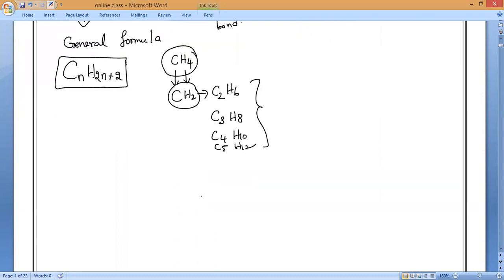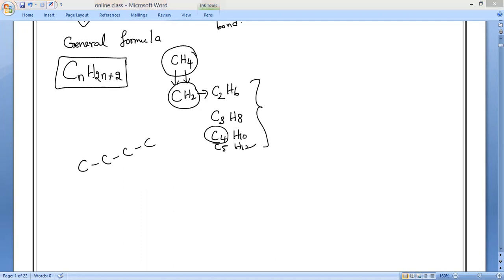Now if we take the skeletal structure of these saturated hydrocarbons, a skeletal structure means without any other elements, I just want to represent the carbons. For example, if I take C4, I will represent it like this. Only then will I fill in the pending valencies. How many valencies are pending?